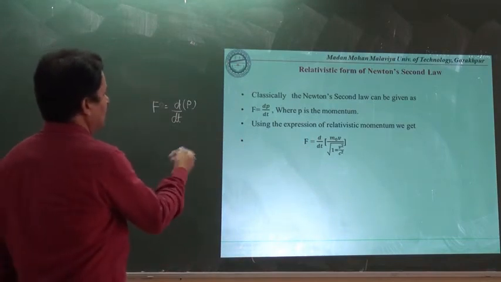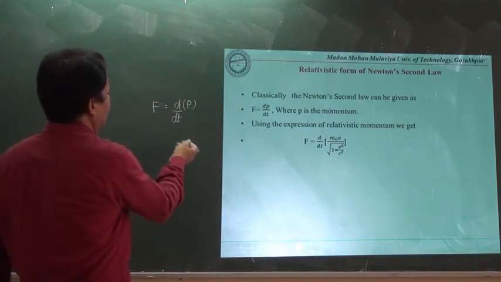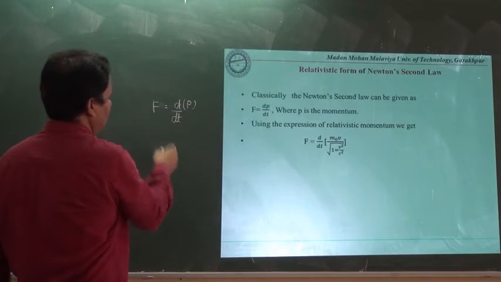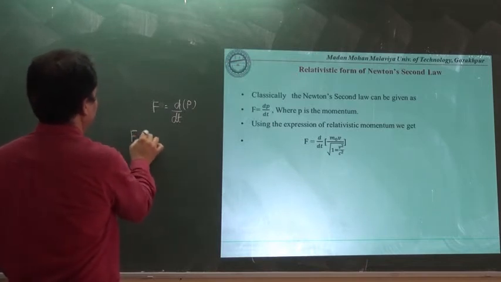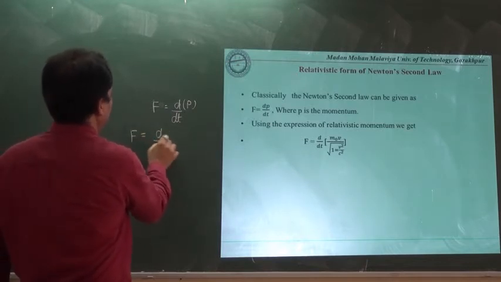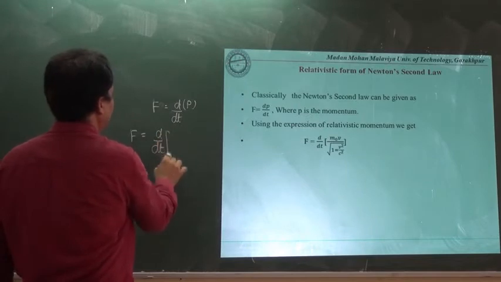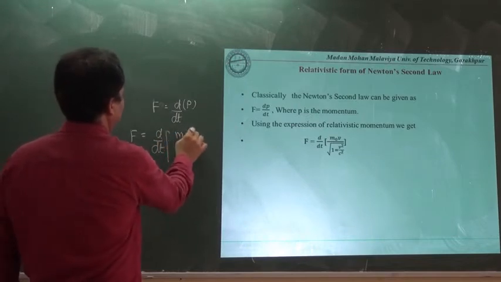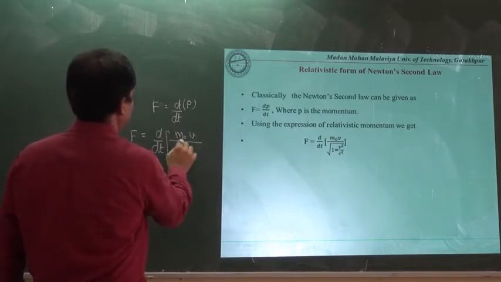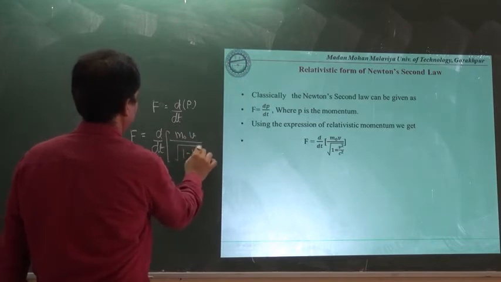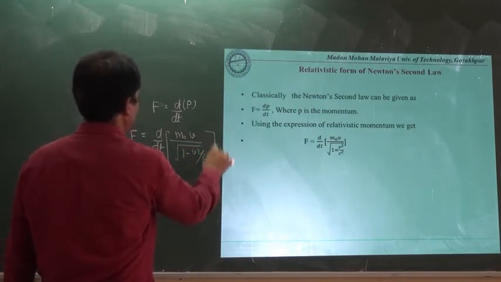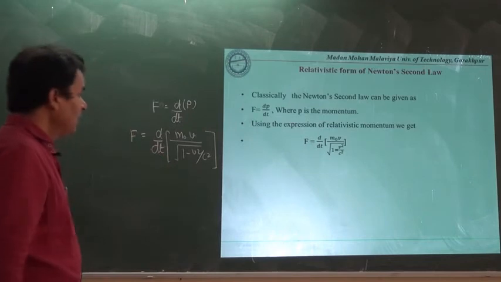Here the relativistic momentum we have already discussed just a moment before. That's why we will write F is equal to d by dt of m0 v divided by under root 1 minus v square upon c square. This will be the value.